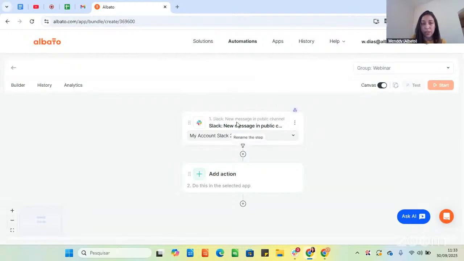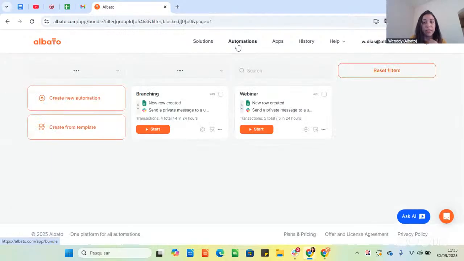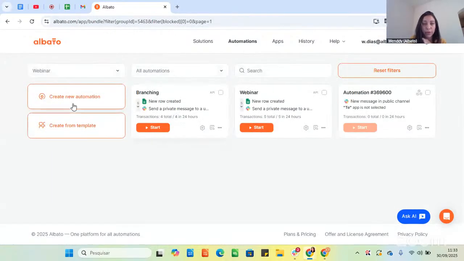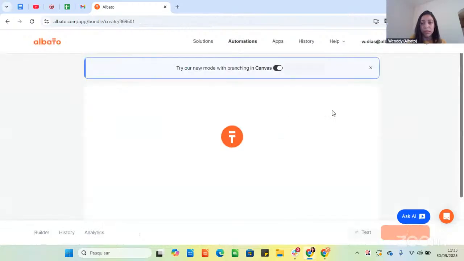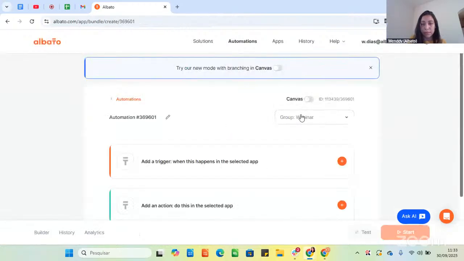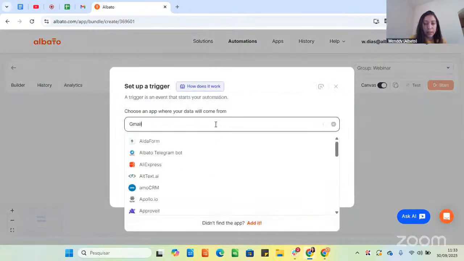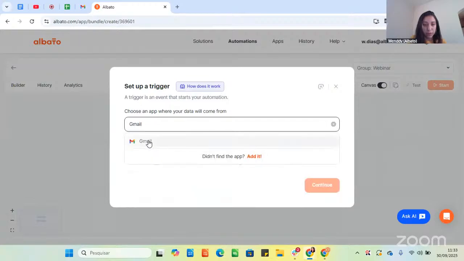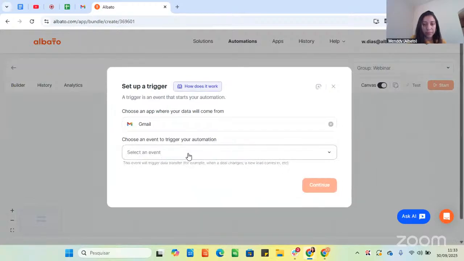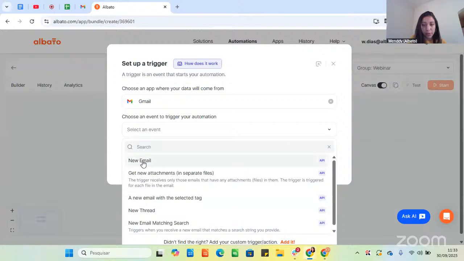And as I mentioned, this is a webhook trigger. For the API trigger, it's a little bit different. I will also show you here. Also on Canvas Build. I know that Gmail has an API trigger, so I will use this as an example. So for example, new email, you will see here API.